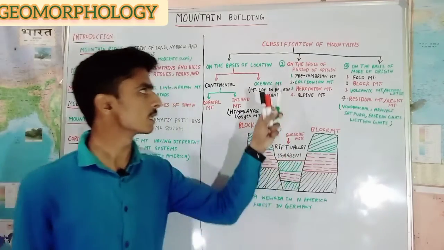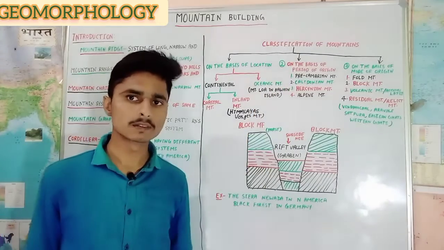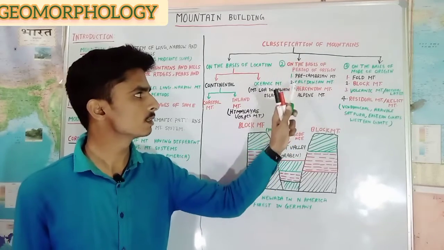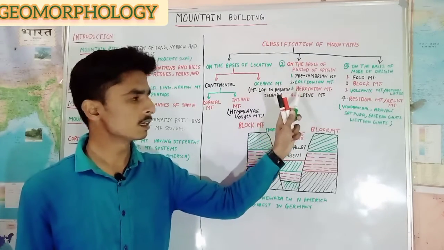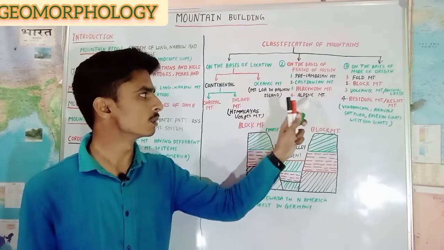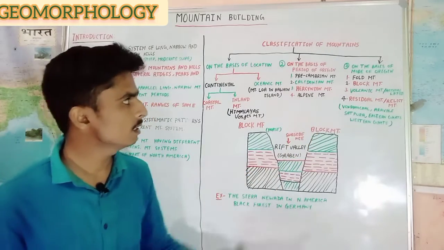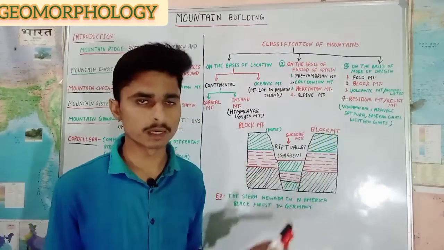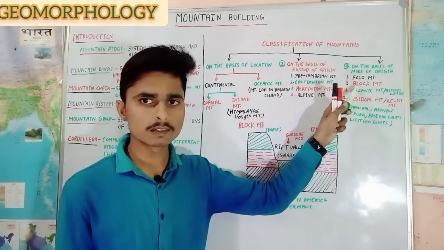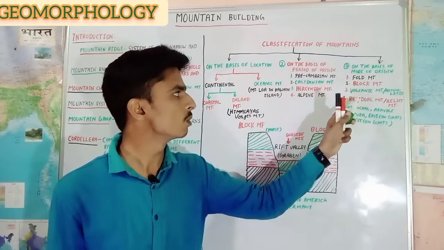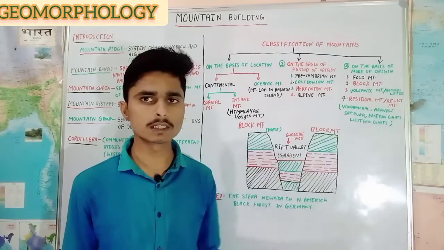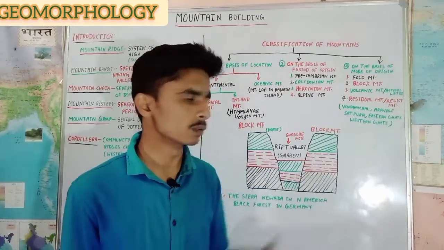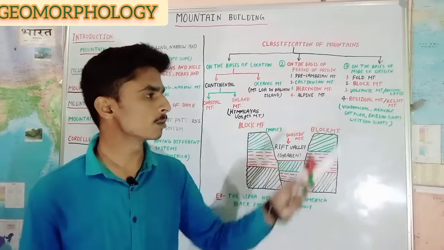And if we talk about the basis of period of origin, then mountains can be classified into four parts. First is Precambrian mountains, second is Caledonian mountains, third is Hercynian mountains, and fourth is Alpine mountains. And on the basis of mode of origin, mountains can be classified into four parts. First is fold mountains, second is block mountains, third is volcanic mountains or accumulated mountains, and fourth is residual mountains or relict mountains. Let's first understand fold mountains.